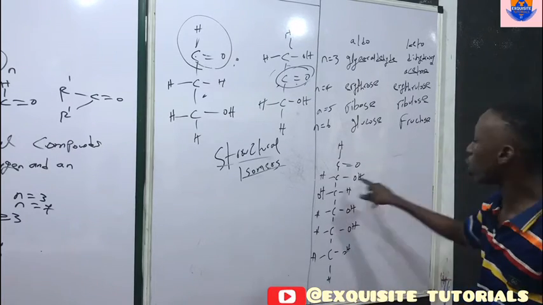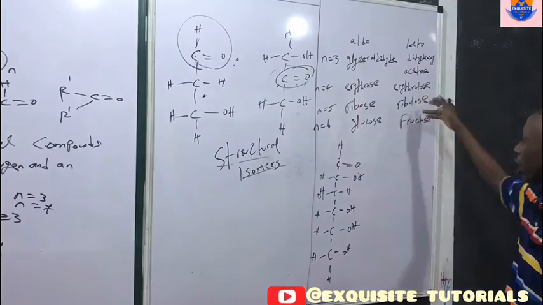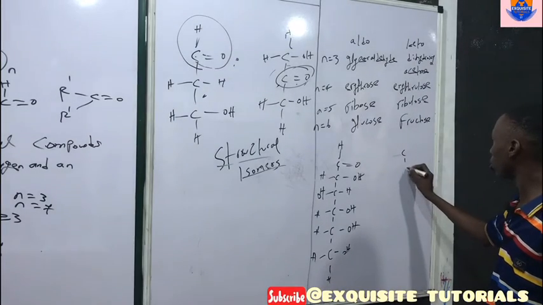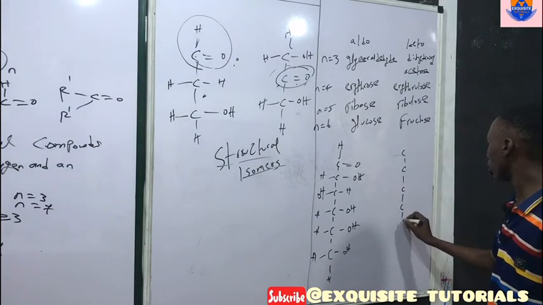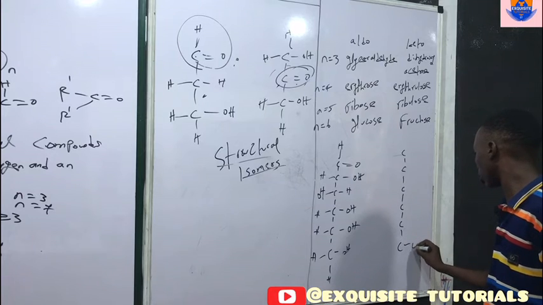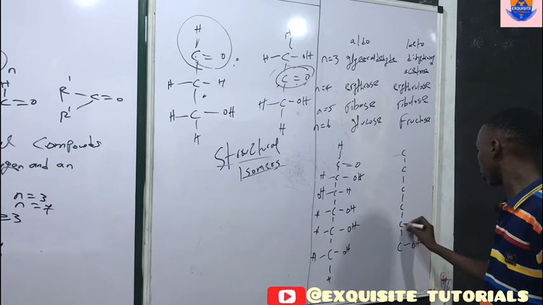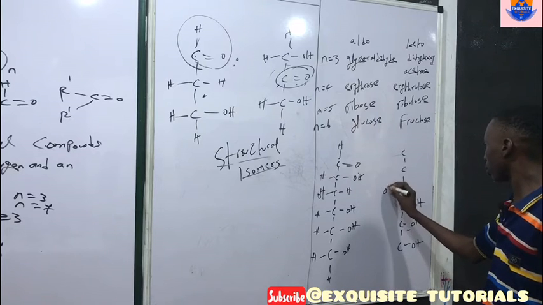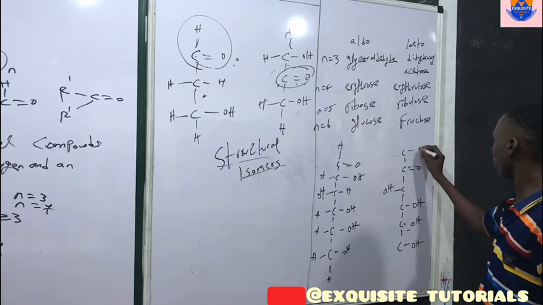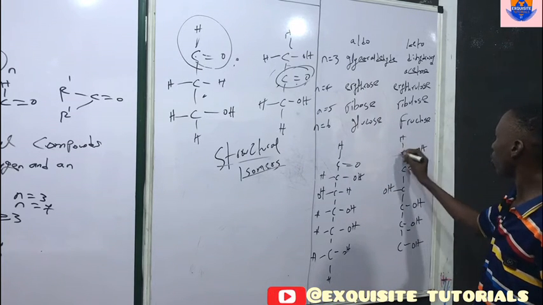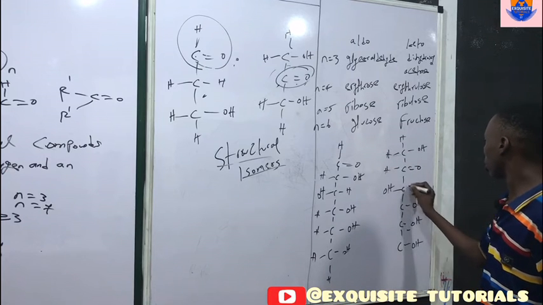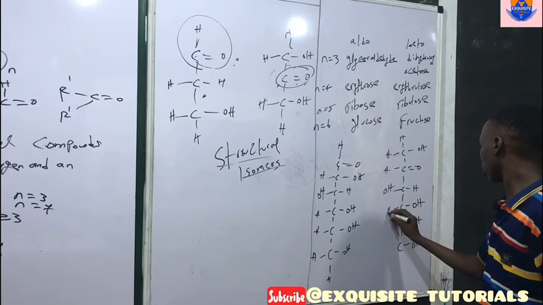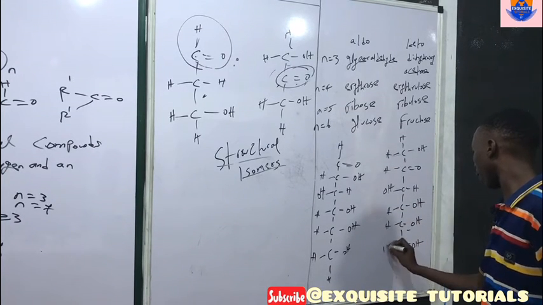And let's say we also have its keto sugar alongside it.